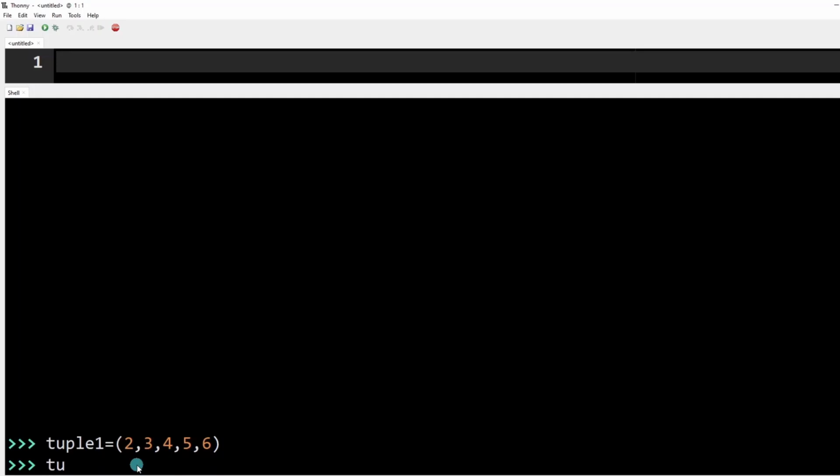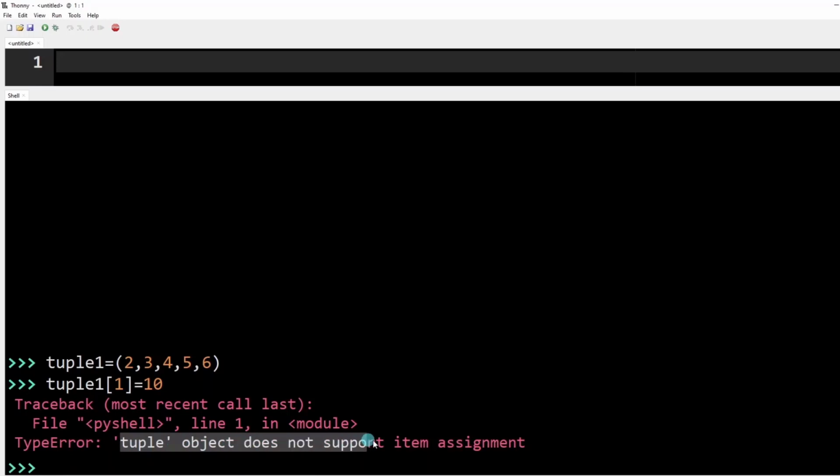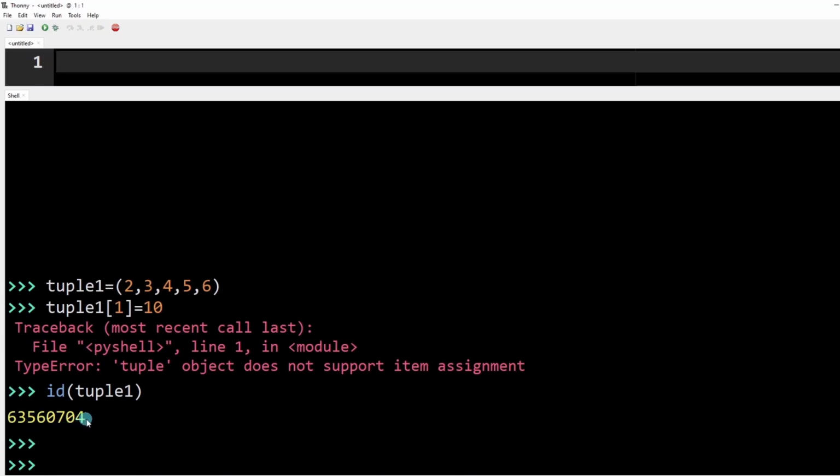Okay, now for that I will give tuple1. Now I have to provide the index where the value 3 is available. The second element 3 will have index value 1, so I will give index 1, and to this position I want to store the new value 10, and when I press enter, you can see I got error. It says tuple object does not support item assignment. So this is why I told you, you cannot change the value inside an existing tuple. So now I just want to print the ID of tuple1. So now we can see this is the representation of memory location where tuple1 is storing value 2, 3, 4, 5 and 6.